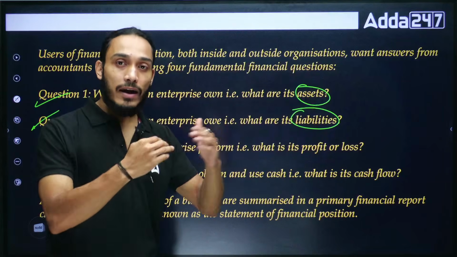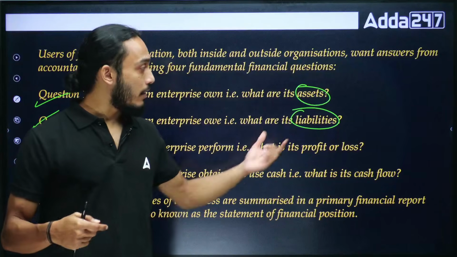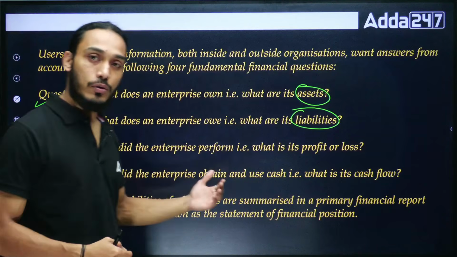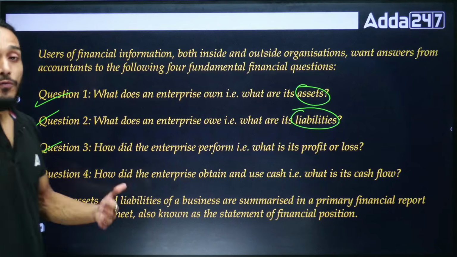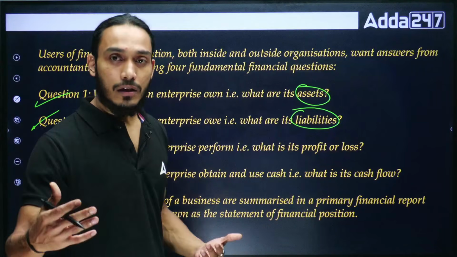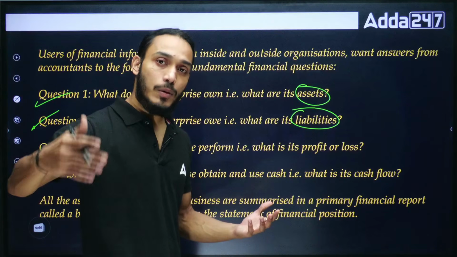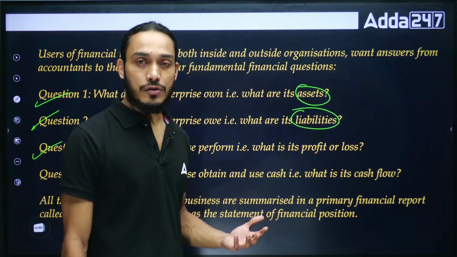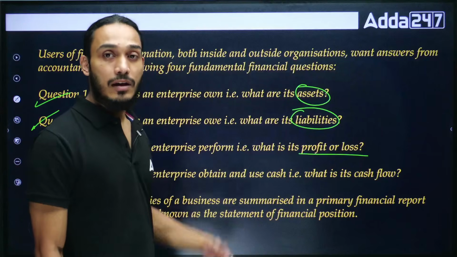All right, so we classify all the things in a company or in an enterprise on the basis of their role, and we classify them as assets or liabilities. And there are a few other classifications. We'll go into detail about them in a bit. The third question we want to answer is, how did the enterprise perform? That is, what is its profit or loss? Let's say, for example, at the end of the year, you want to know whether the entire set of operations that you carried out in your enterprise, have you been profitable, or did you just break even, or were you at a state of loss? So for that, you need to understand the profit and loss situation of the enterprise, and for that we need accounting.